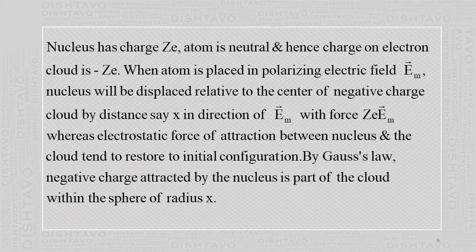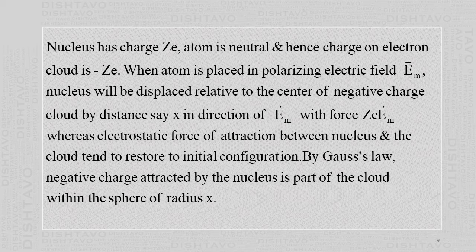When the atom is placed in a polarizing electric field, you keep it in the external electric field, vector E0, then there will be separation of the center of positive charge and the center of negative charge. Here the nucleus will be displaced. The nucleus is at one point. It will be displaced relative to the center of the negative charge cloud, by distance x. So there is a separation of the two by distance x, because it is a non-polar molecule. Earlier the centers were coinciding. Now these two centers have been separated.